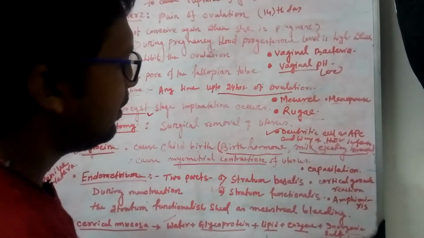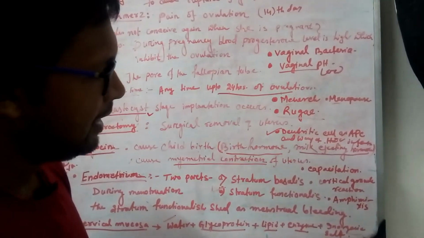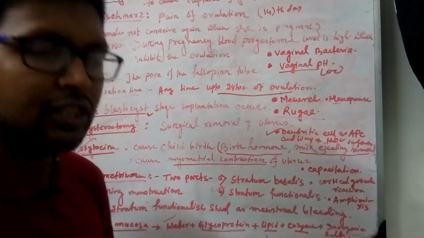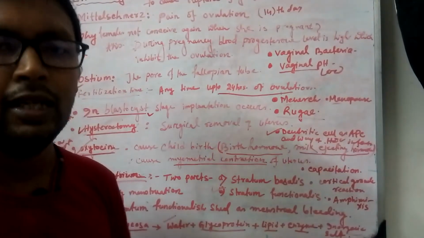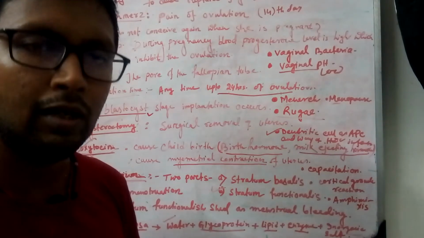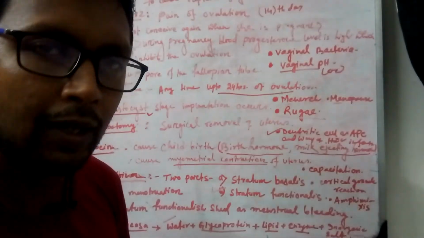Now, what are dendritic cells or APCs, and why does HIV infection occur in females from males? How does the HIV virus enter from the male body into the female blood?